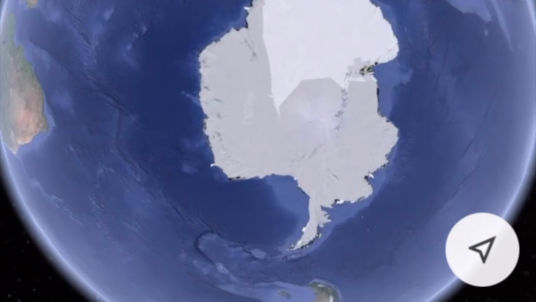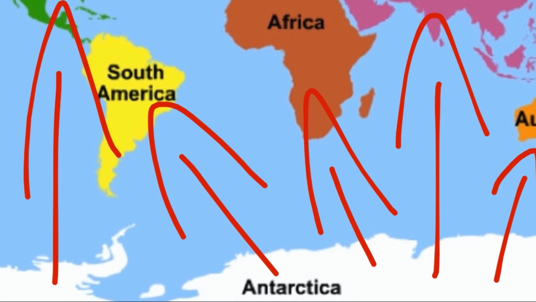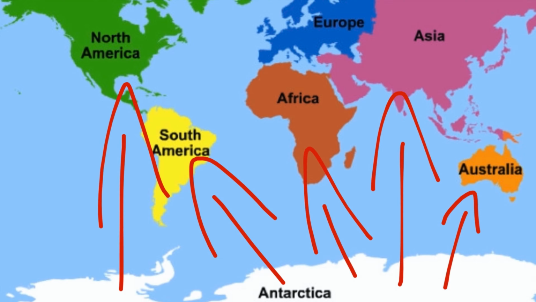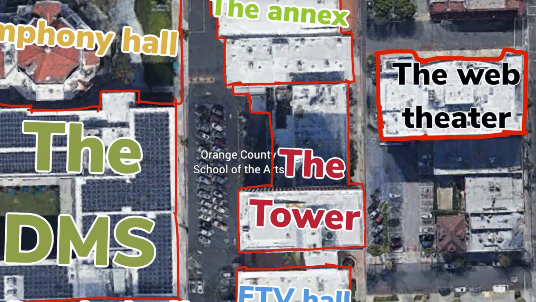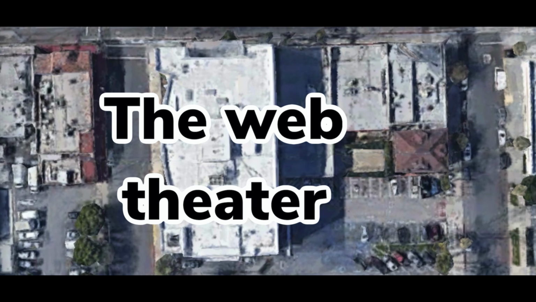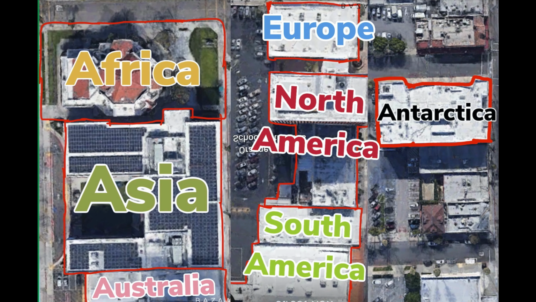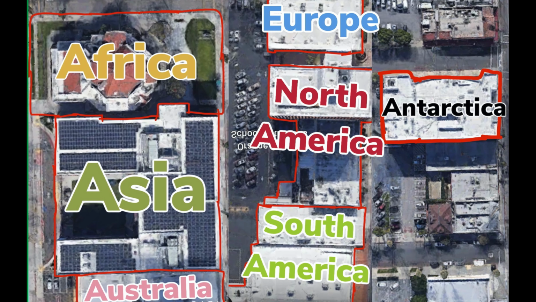And the last continent left is Antarctica, which seems to be separated from all the other continents, just like how the web is separated from all the other places at OCSA. So the web theater fits perfectly with Antarctica. This was fun, creating a representation of the world with my high school.